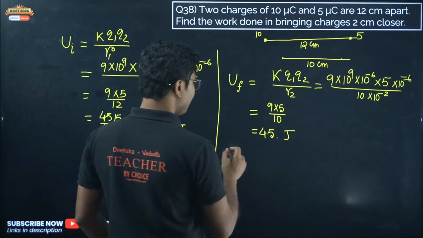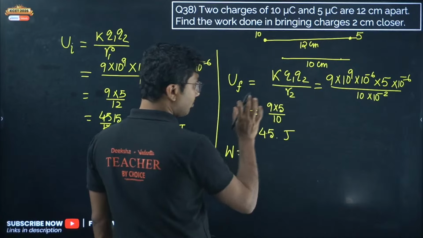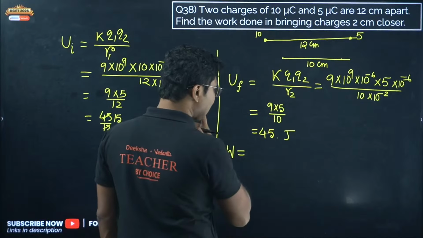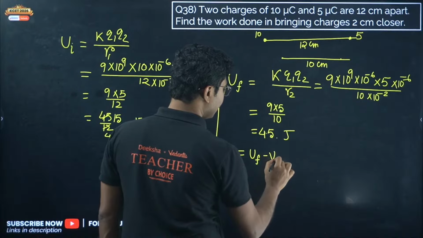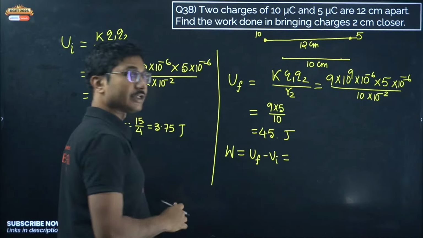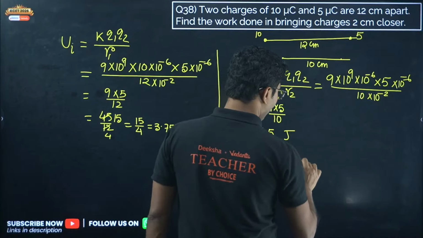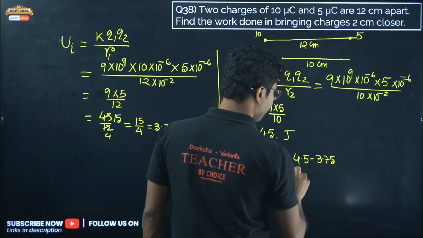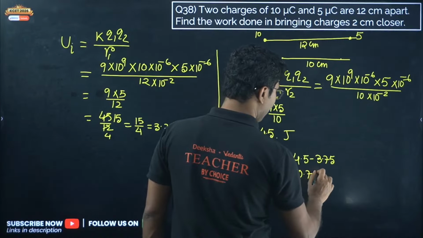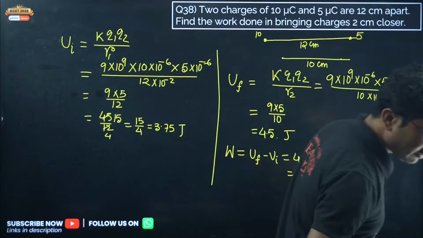So change in potential energy is the work done. So work done to bring them 2 centimeter closer is actually the difference in the potential energy. Difference in potential energy is change in the energy. So we get 4.5 minus 3.75, which will be 0.75 joules. So correct answer is 0.75 joules.